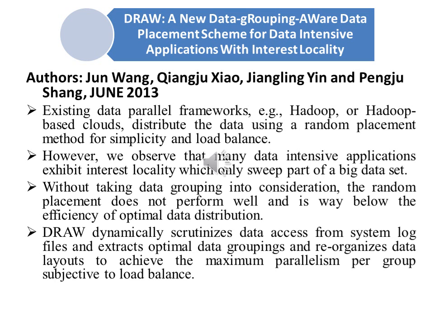This paper explains that existing data parallel frameworks, for example Hadoop or Hadoop based clouds, distribute the data using a random placement method for simplicity and load balance. However, we observe that many data intensive applications exhibit interest locality, which only sweeps part of a dataset. Without taking the data grouping into consideration, the random placement scheme does not perform well and is way below the efficiency of optimal data distribution.